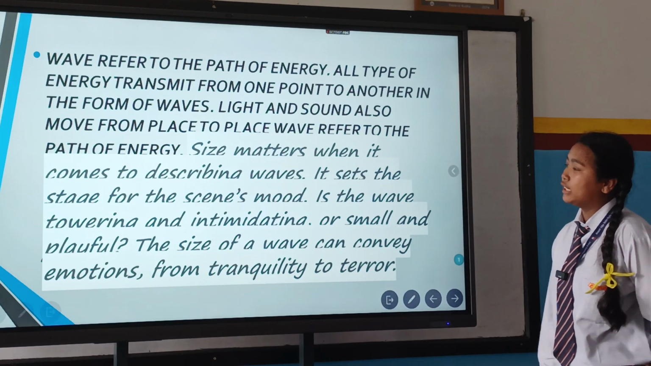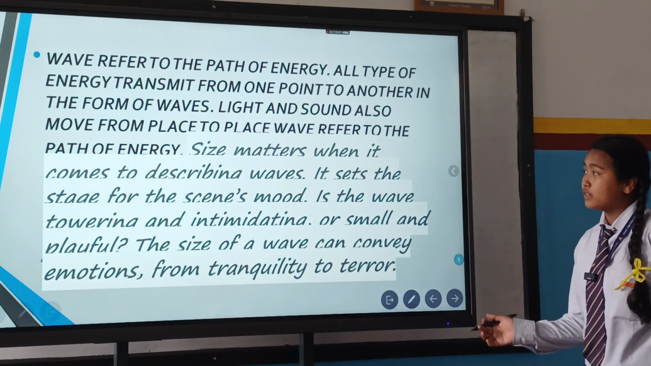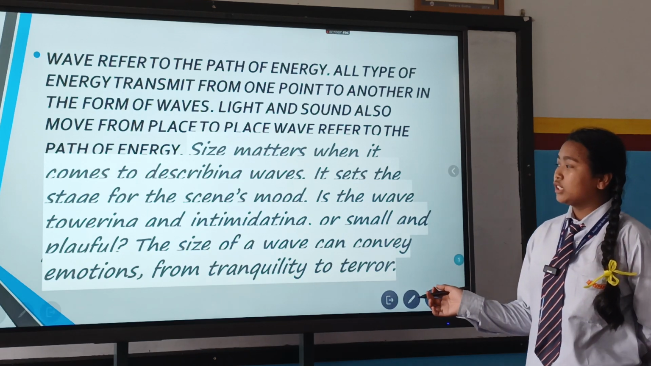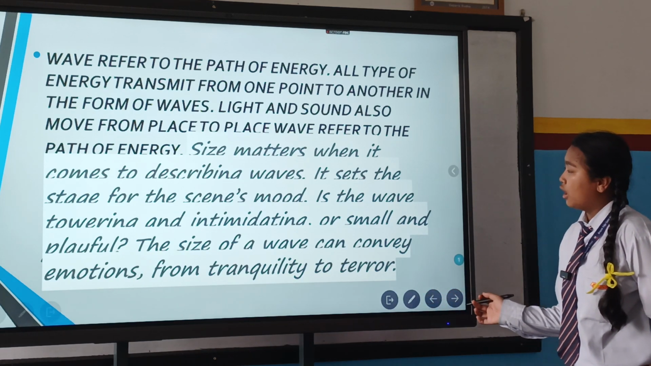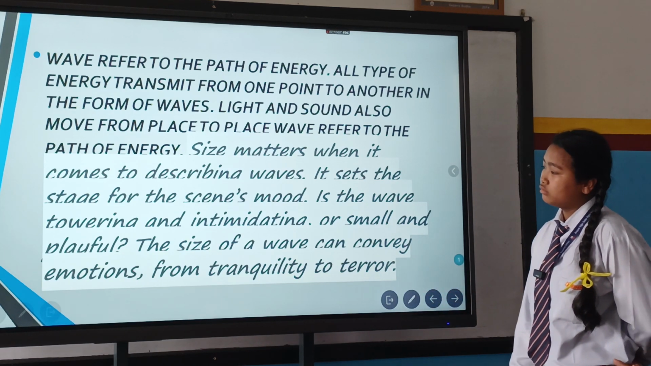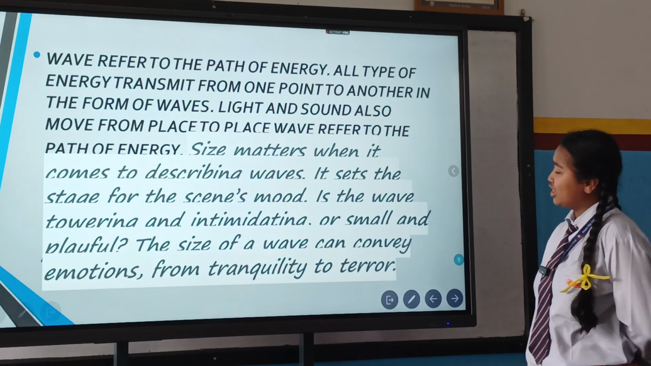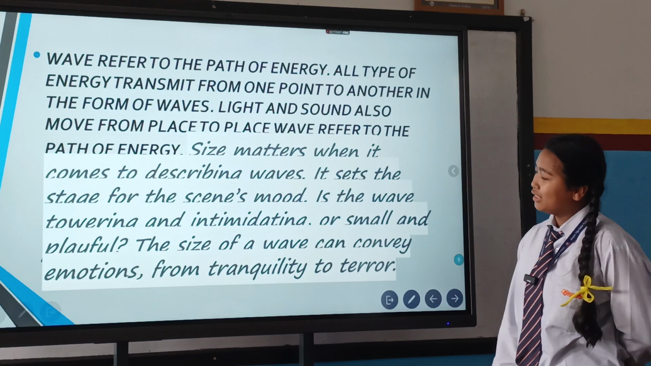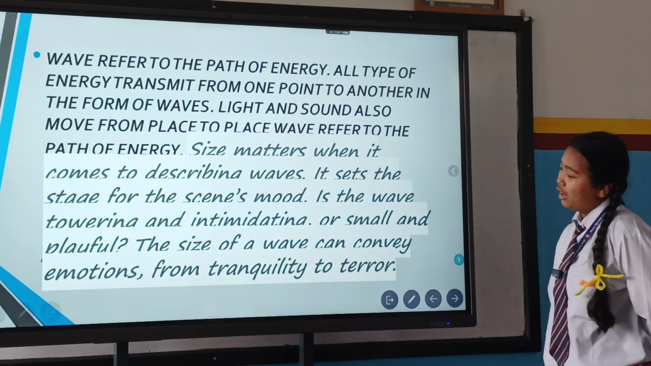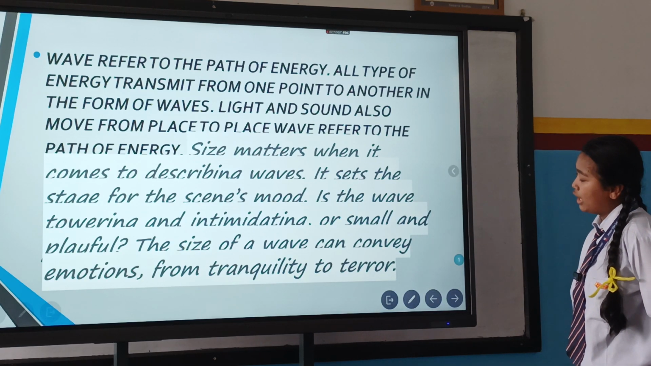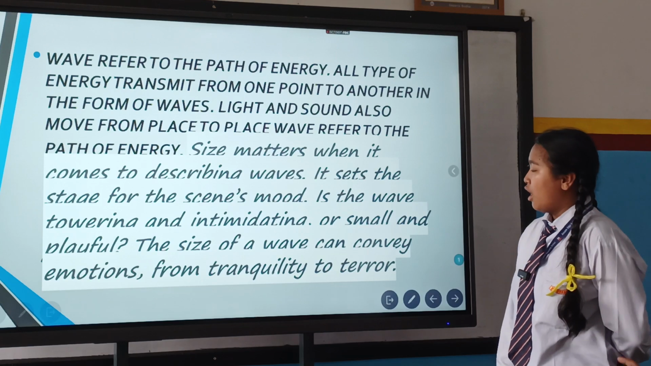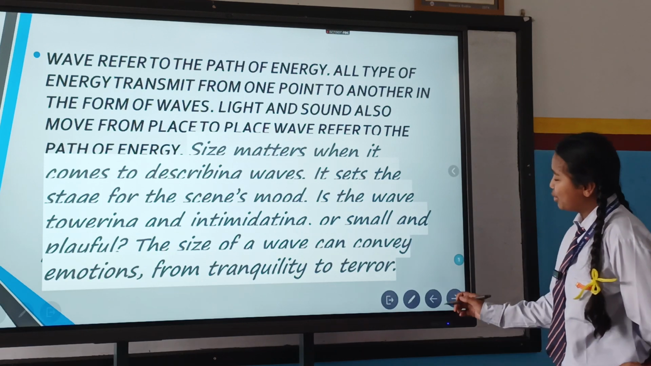Size matters when it comes to describing waves. It sets the stage or the mood. Is the wave daunting and intimidating, or small and playful? The size of a wave can convey emotion from tranquility to terror.